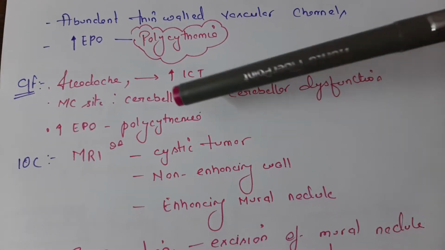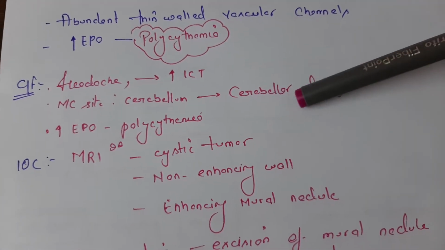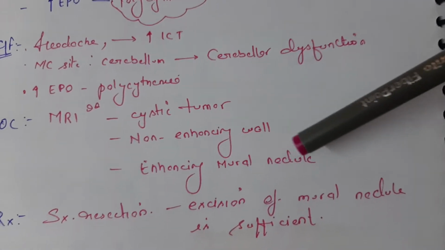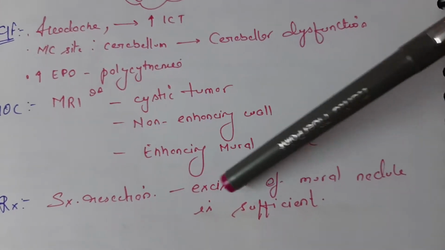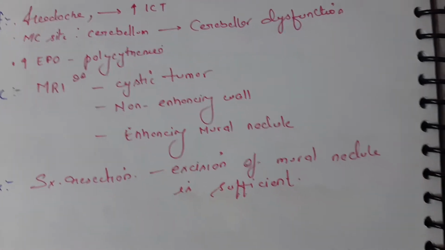Investigation of choice would be MRI. In MRI we can see a cystic tumor, non-enhancing wall and enhancing mural nodule. Treatment is surgical resection. Excision of the mural nodule is sufficient.